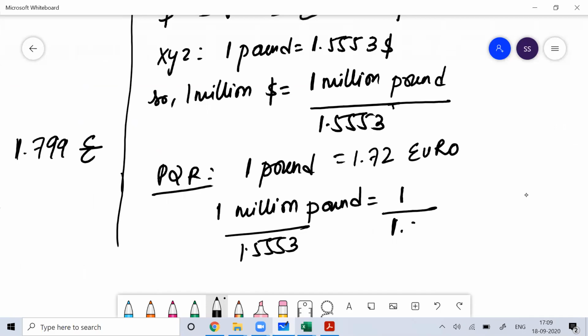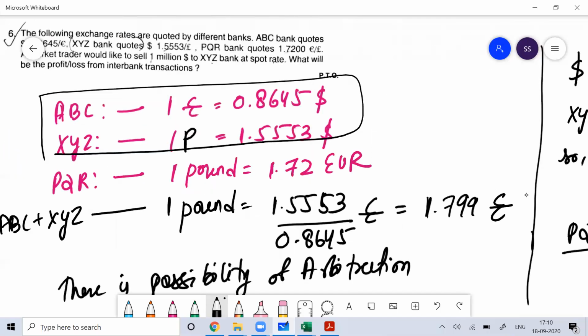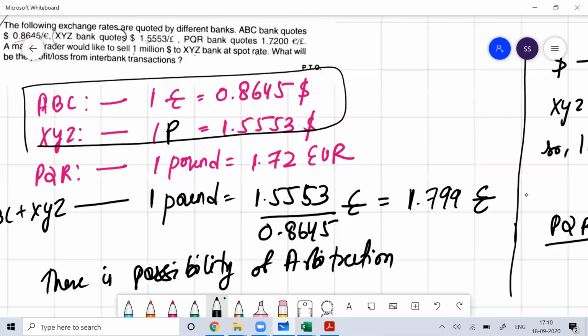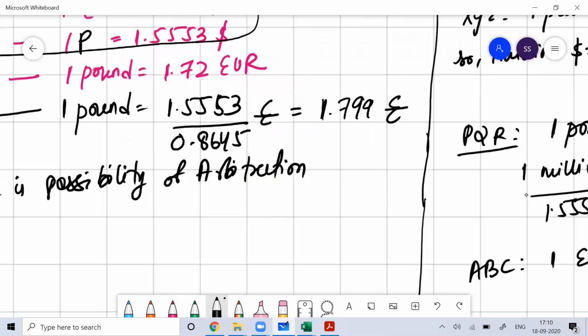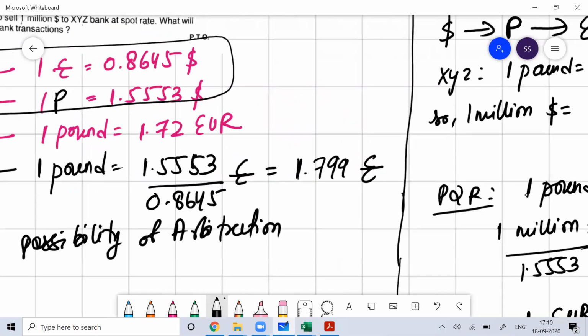That would be 1 divided by 1.5553 into 1.72 million euro. This much euro you will get. Now I'll convert this euro into dollar, taking the help of ABC Bank, where 1 euro is equal to $0.8645.